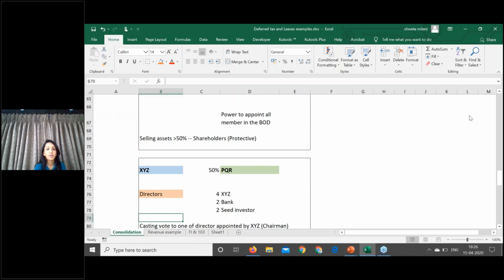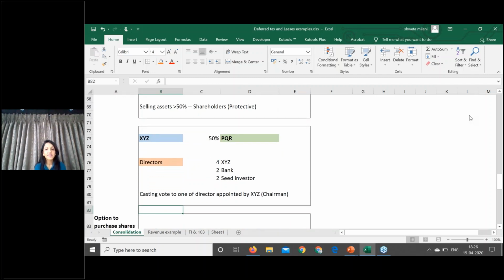Second example is of a casting vote. What relevance does it make? XYZ is holding 50% in PQR. XYZ has 4 directors. The bank has appointed 2 directors, and there is a seed investor who has appointed 2 directors in the company. However, in cases where there is a tie, the director of XYZ Limited has a casting vote, and he can exercise that casting vote.